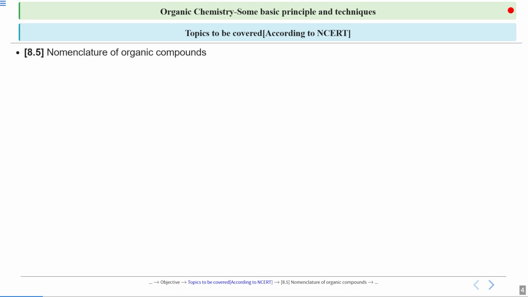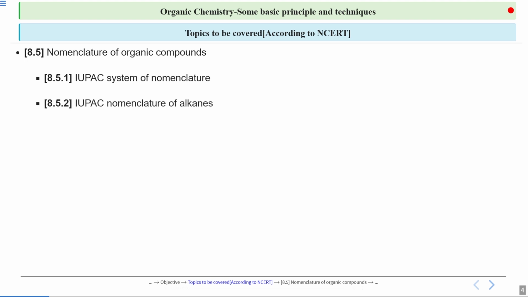If I talk about the specific sections of the NCERT that we will cover, then it would be section 8.5, nomenclature of organic compounds. Then, in this part, we will see the IUPAC system of nomenclature. So this is the system that is used to standardize the names of all organic compounds, which is the IUPAC system.